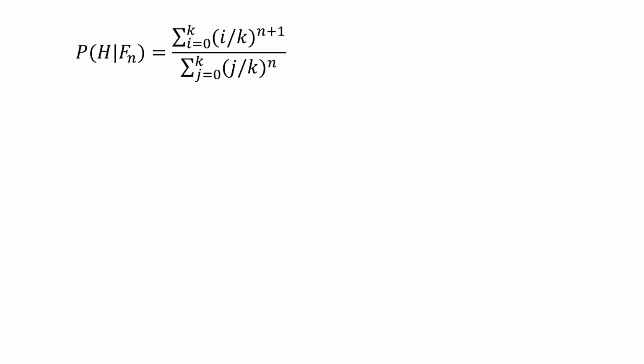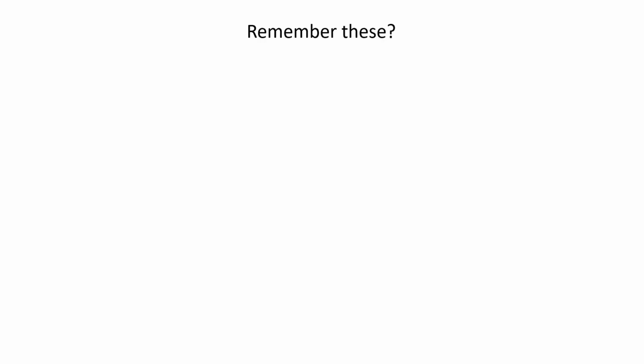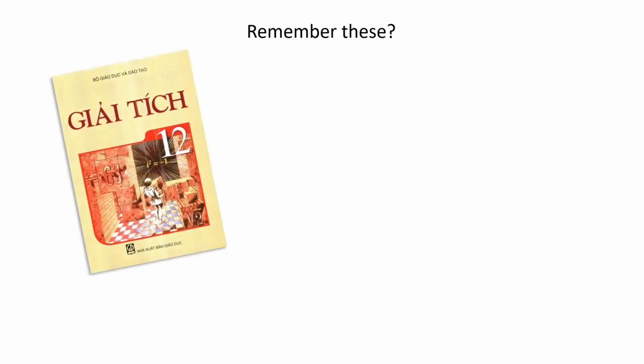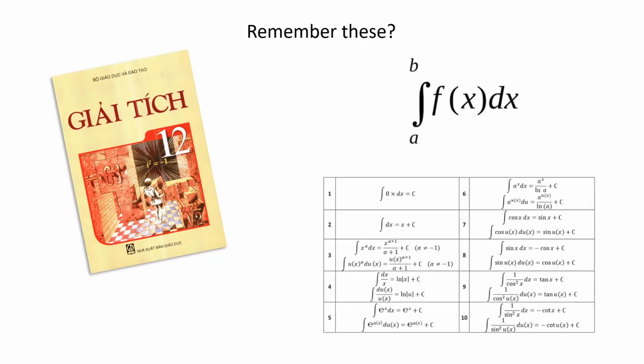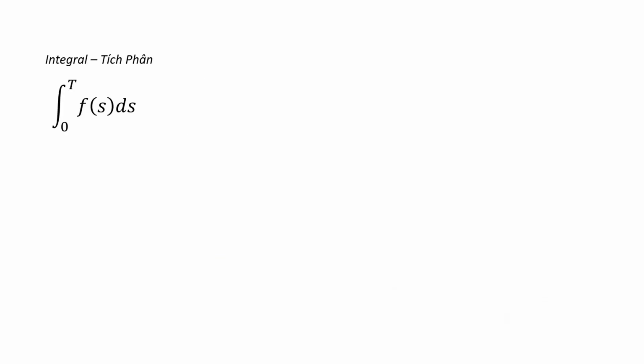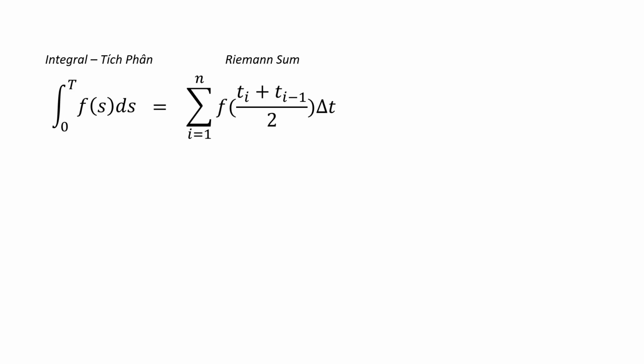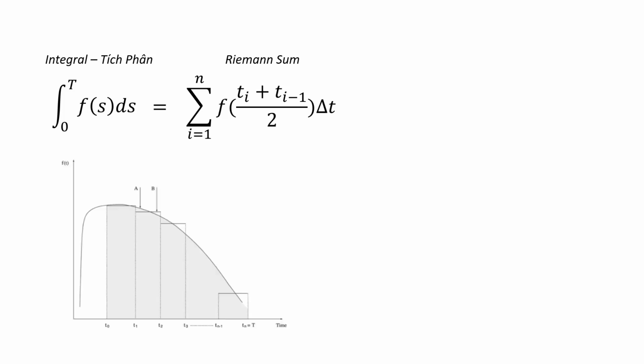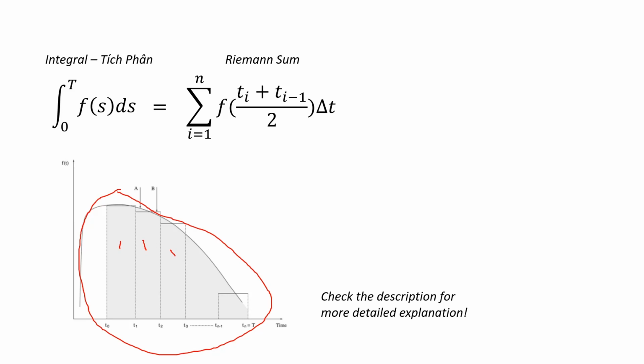Up to this point, the equation can be shortened using integral approximation. But before we get into this, let's revisit the infamous Vietnamese math integral. Do you still remember all of these? This is called an integral, and by definition, it will be equal to this sum, which is called the Riemann sum. The idea behind this is to calculate the area of this whole geometry by dividing it into smaller parts. So if you still don't remember this, please check the description for a more detailed explanation.